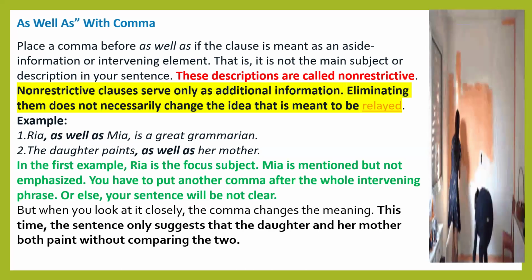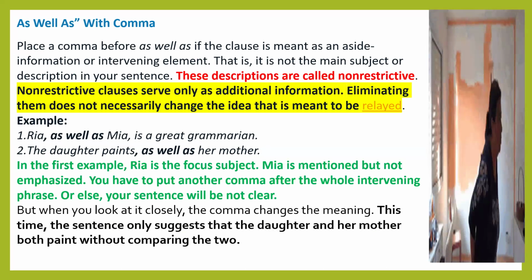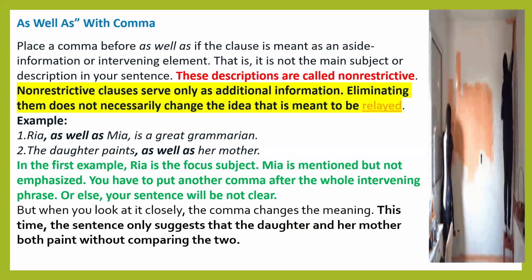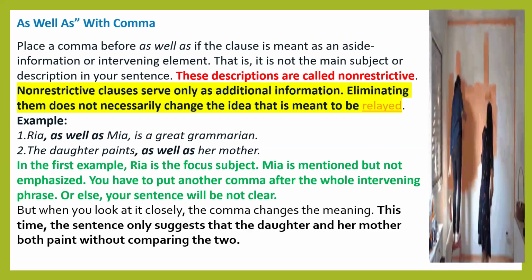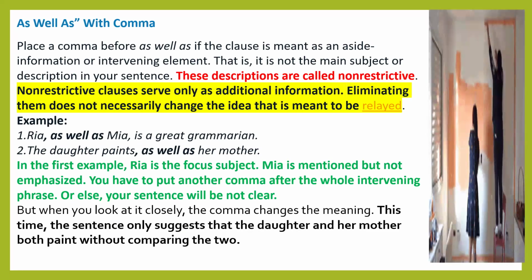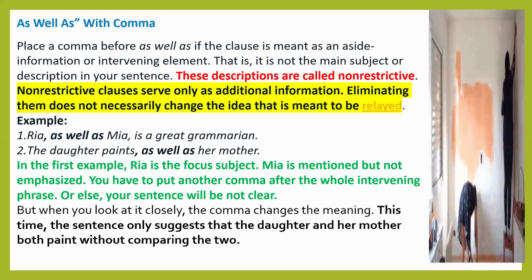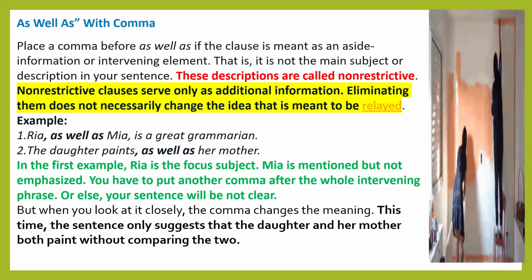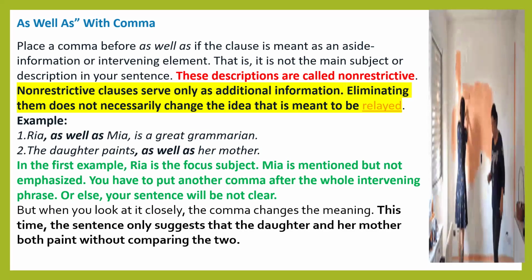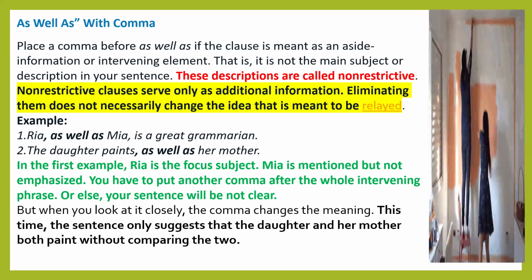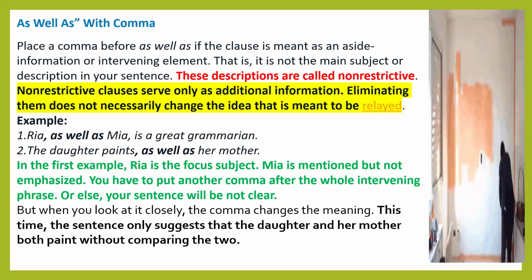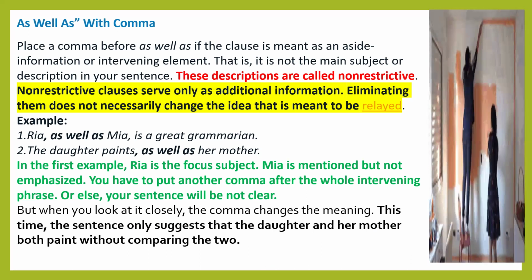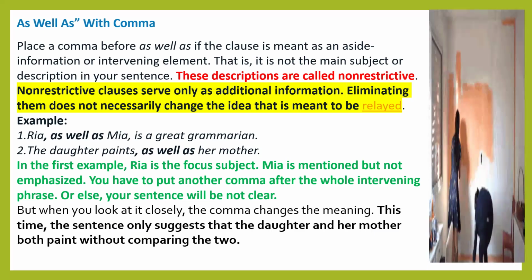Example sentence: Ria as well as Mia is a great grammarian. So Ria is the main focus, the subject. Mia is also mentioned, but Mia is not emphasized. So place a comma before as well as if the clause is meant as aside information or a middle element, an intervening element. Ria, as well as Mia, is a great grammarian.